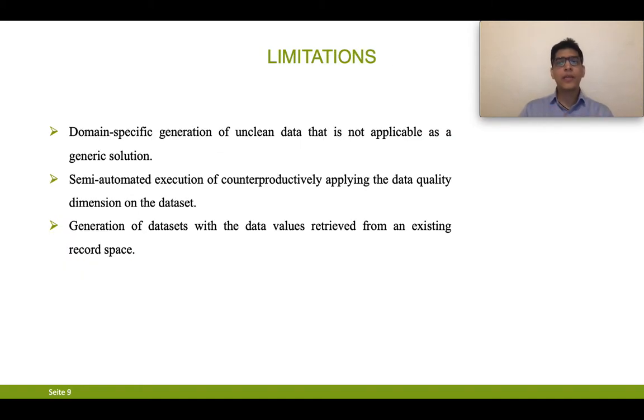So what are the limitations in the existing research work? The limitations include domain-specific generation of unclean data, semi-automation, as we require either a document or some mapping to be given, and data values being retrieved from an existing record space.